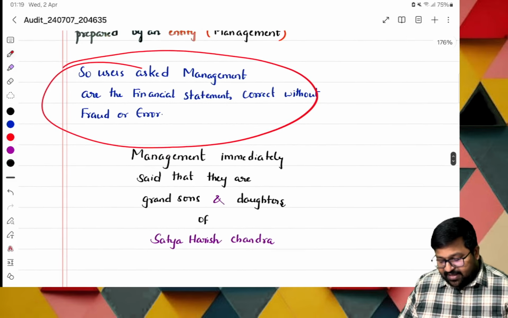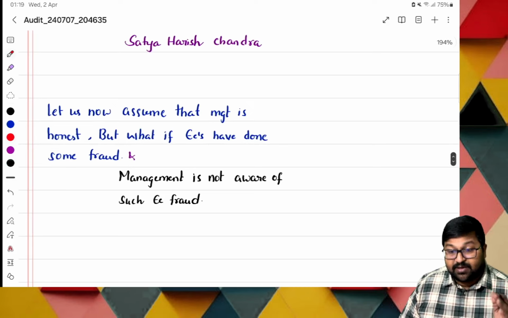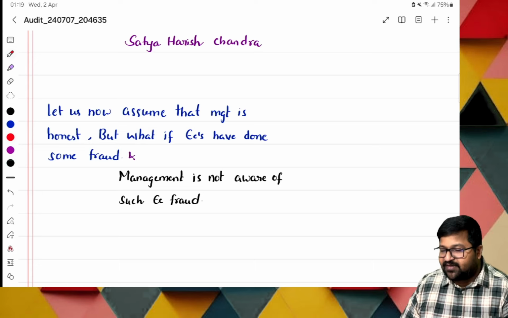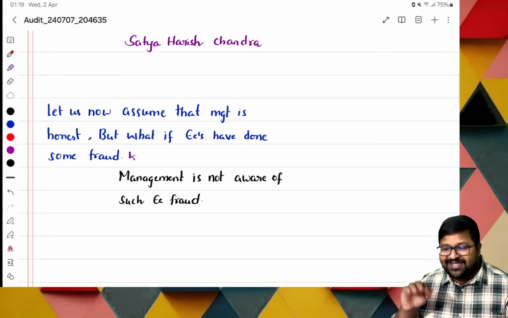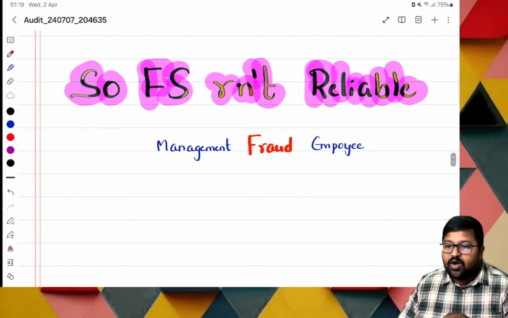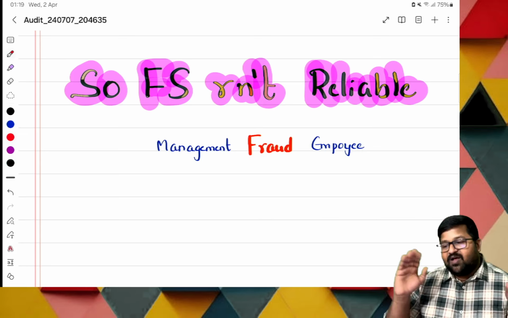Let us assume that management is honest. But what about employees? Same. Management is not aware of these things. They will say, sir, everything is fine. But in reality, the employee has done fraud. He covered it either by fraudulent transactions or by fictitious transactions. So financial statements are not reliable, either because of management fraud or employee fraud.